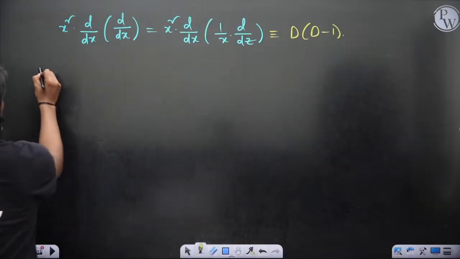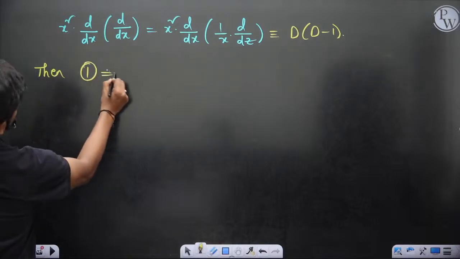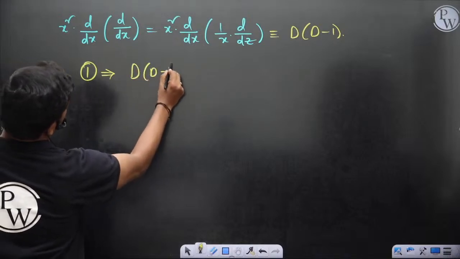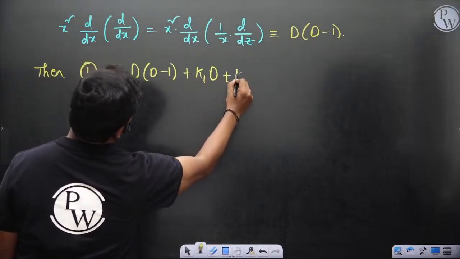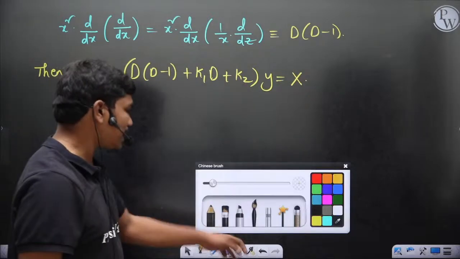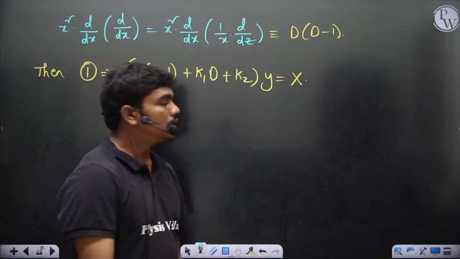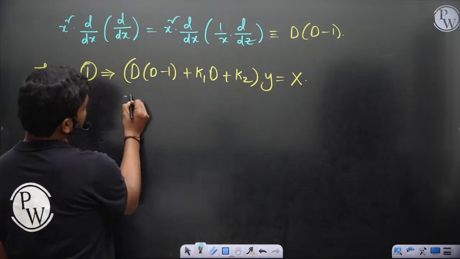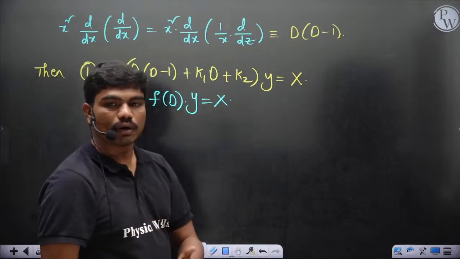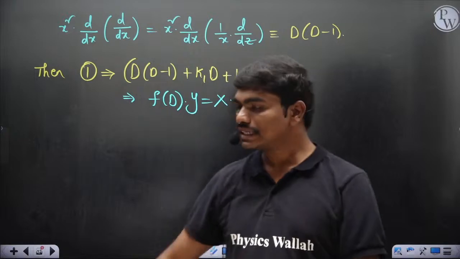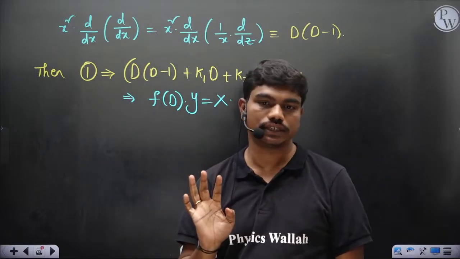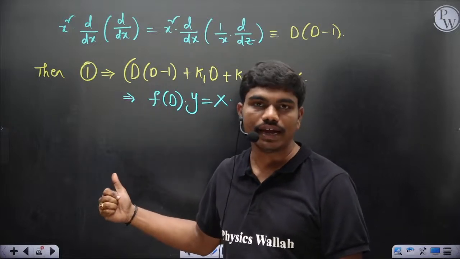Okay, then this equation 1 implies, now this can be replaced with D(D minus 1) plus k1 D plus k2 operating on y is equal to X actually. Now one major drastic change that happened because of this substitution: this is a differential equation, f of D operating on y is equal to X, the standard form of your higher order differential equation. But this f of D has a specialty, that the coefficients of the differential terms are no more variables, they are just constants. And this differential equation is in terms of y and z actually.